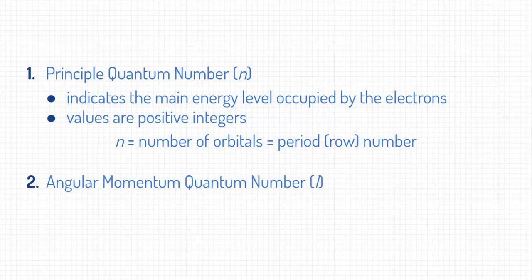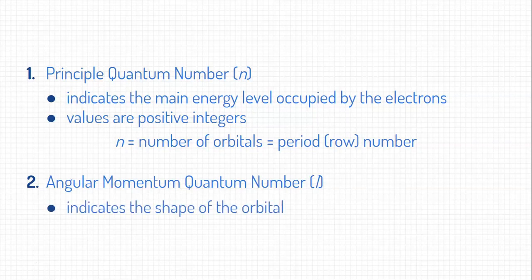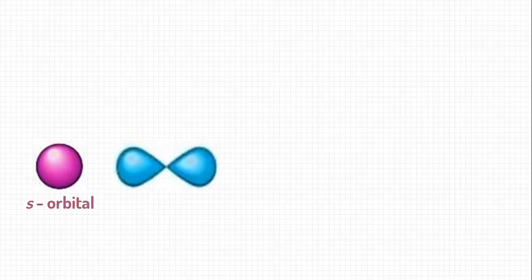Now, our next quantum number is the angular momentum quantum number, which is labeled as an italicized l. Now, the angular momentum quantum number indicates the shape of the orbital. Now, there are 4 different types of orbitals that we're going to talk about. The first one is like a sphere, and this is an s orbital. Okay, so make sure you know that. Then we've got a dumbbell, and this dumbbell is your p orbital.